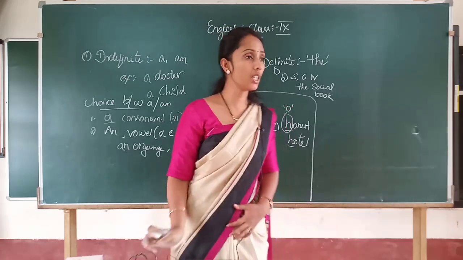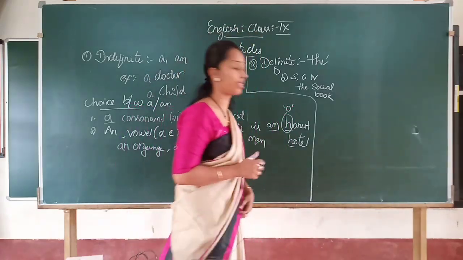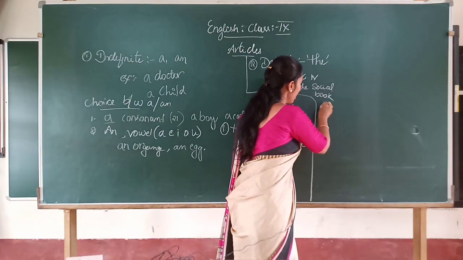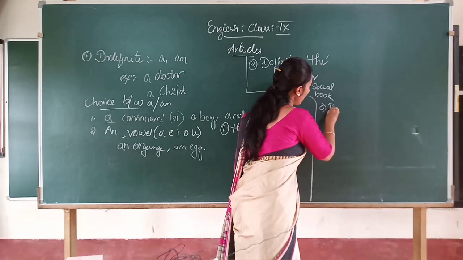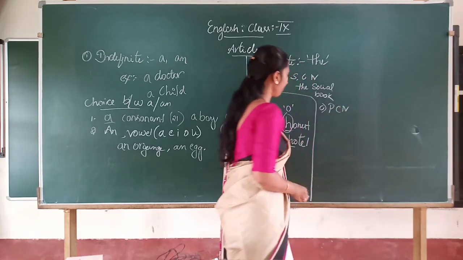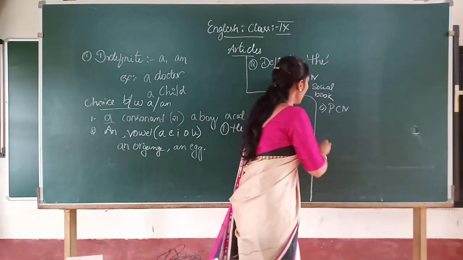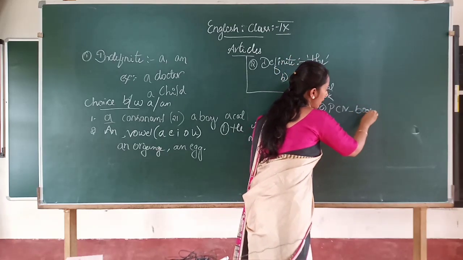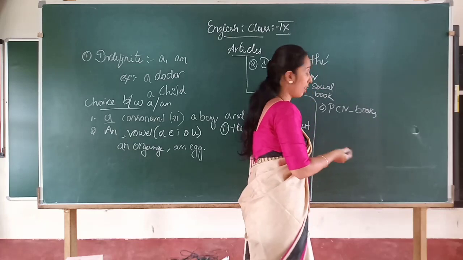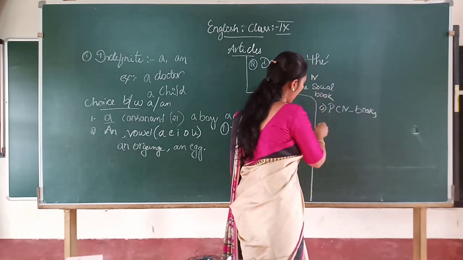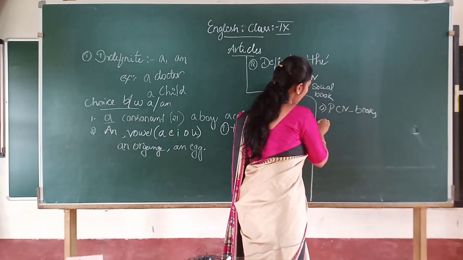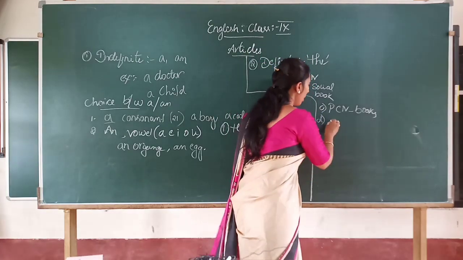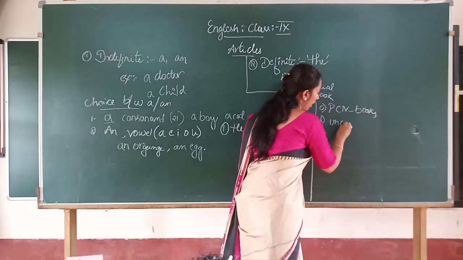Uncountable noun in the sense, example as I told, raindrops. Singular countable noun. Then plural countable noun, books. Example I can say, which can be counted, more than one. Then another one is uncountable noun.